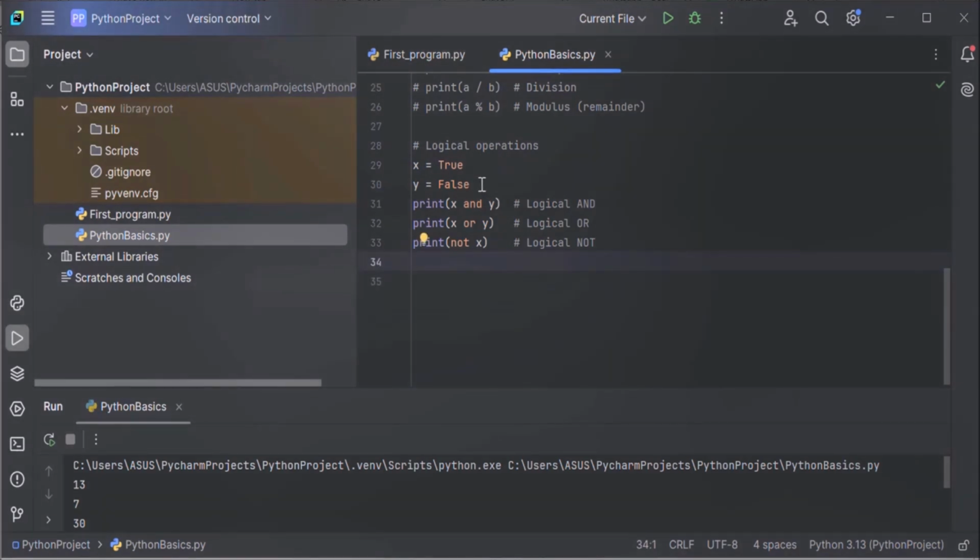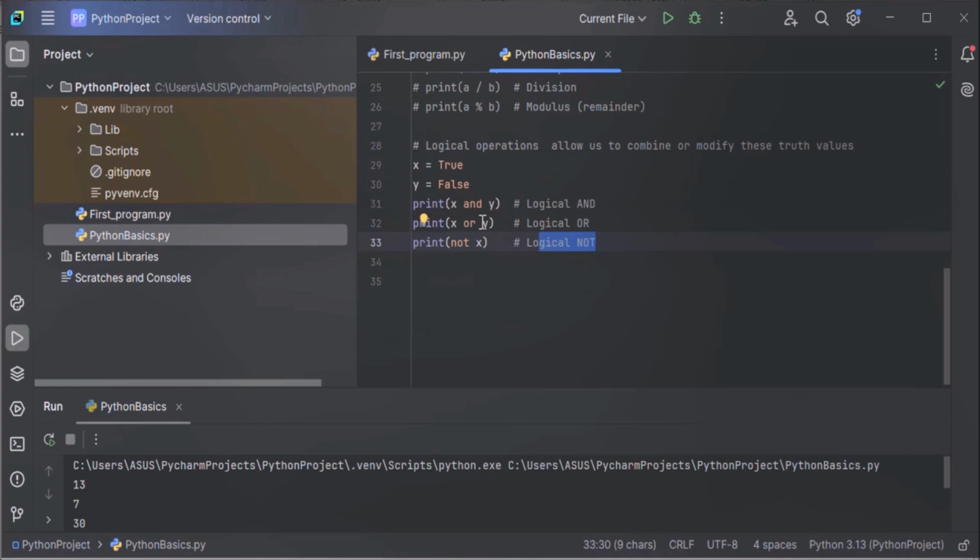Here I have defined two variables, x as true, x equals true, and y as false, y equals false. Logical operations allow us to combine or modify these truth values. Here we are doing logical and, logical or, and logical not. These are three logical operators. Now what is happening here?